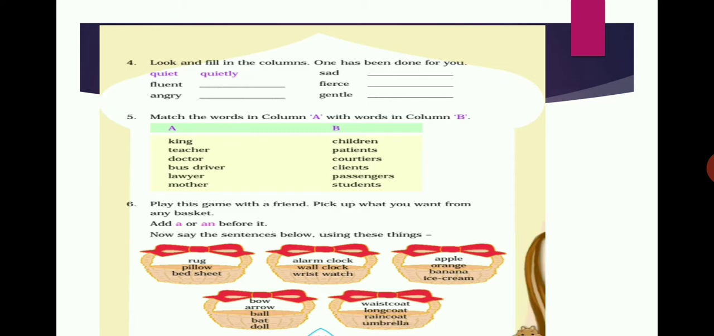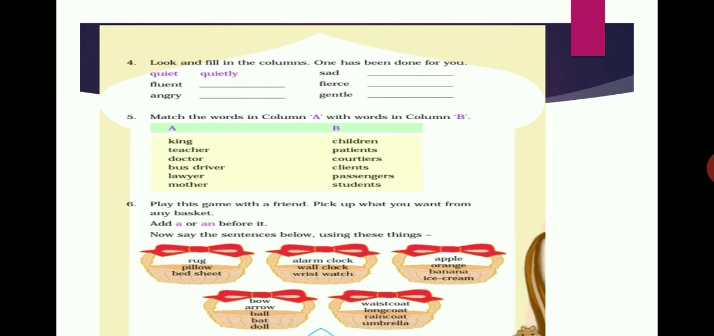Children, please see here. A and an. By saying this word, you can imagine what they are going to say. It is an article. A we use for the singular number with a consonant sound, and an for a singular number with a vowel sound. So it is an article.